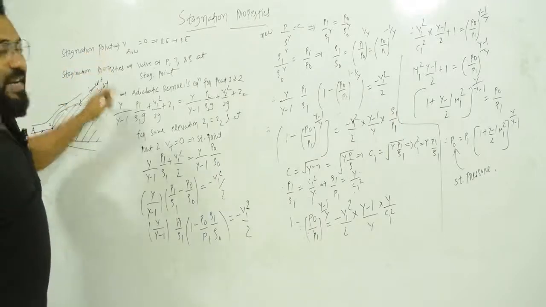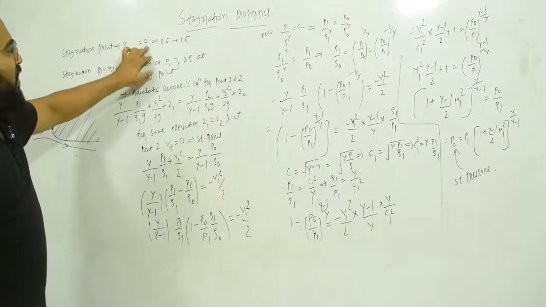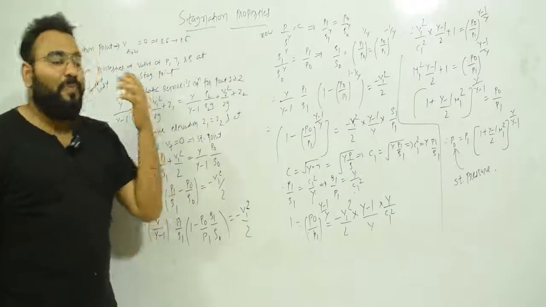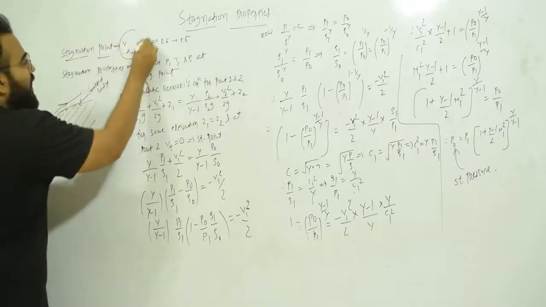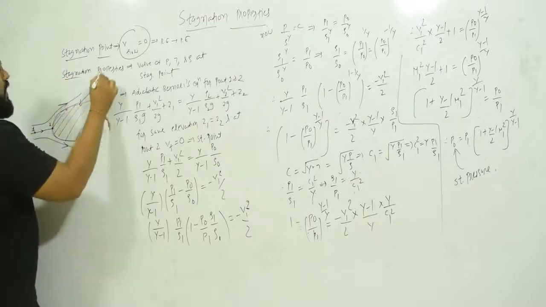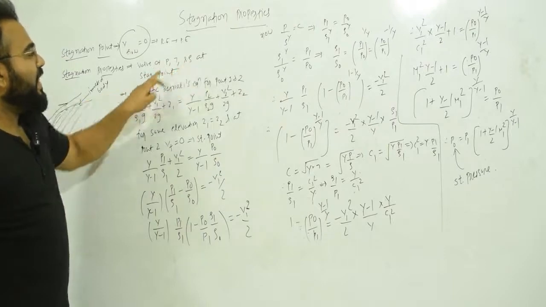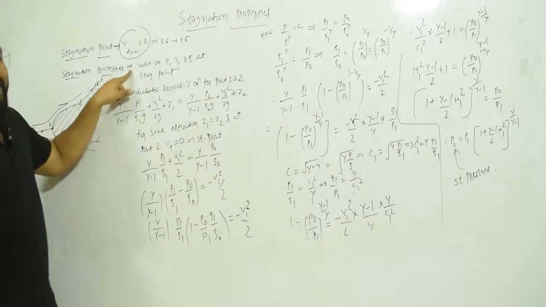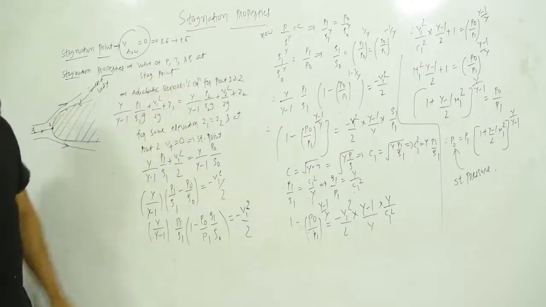So stagnation point is that point at which velocity of flow will be 0. So what will happen if velocity becomes 0? Then kinetic energy is converted to pressure energy. So in short, stagnation point is that point at which velocity of flow is equal to 0. Now what is stagnation property? It is the value of pressure, temperature and density at a stagnation point, that is known as stagnation properties.